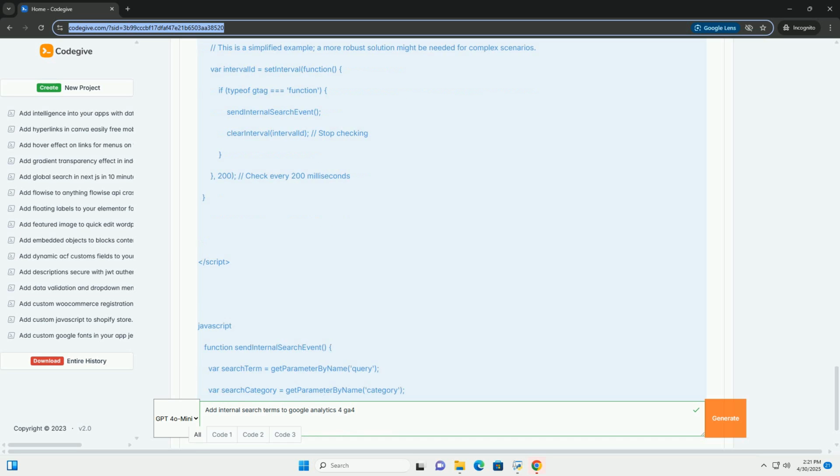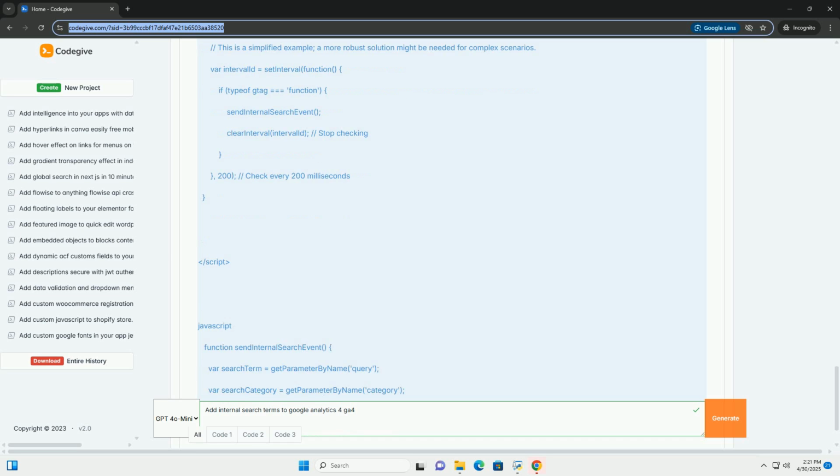1. Go to your website. 2. Use the internal search bar. 3. Enter a search term, for example new laptop. 4. Examine the URL in your browser's address bar. 5. Identify the parameter that holds the search term. In the example above, if the URL becomes https://www.example.com/search?q=new+laptop, the URL parameter you need is q.